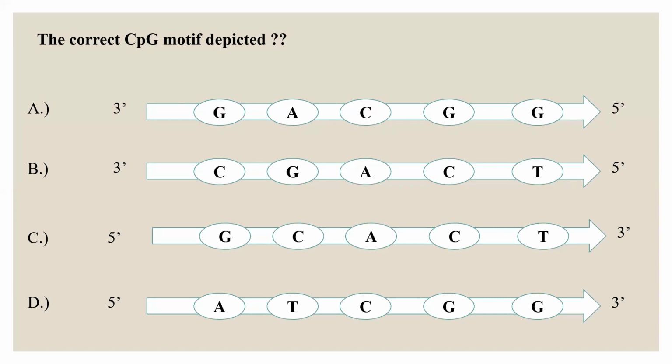So there is a small exercise. I will give you 15 seconds. Assess yourself and correctly identify the option. Here you need to identify the correct CpG motif depicted. Yes, the option will be D, because the motif is always read from 5' to 3' end. So options A and B are ultimately crossed out. C and D remain, but in C there is no C and G in the sequence. The C and G sequence is present in option D. So the answer is D.